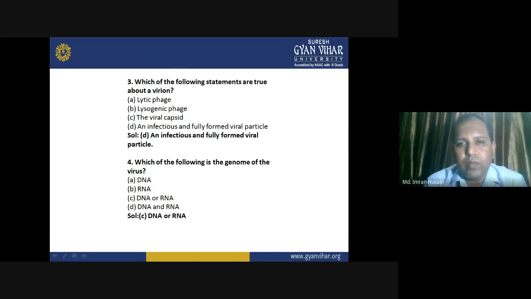Which of the following statements is true about a virion? A, lytic phage; B, lysogenic phage; C, the viral capsid; or D, an infectious or fully formed viral particle. The solution is D, an infectious and fully formed viral particle. Fourth, which of the following is the genome of a virus? A, DNA; B, RNA; C, DNA or RNA; and D, DNA and RNA. The correct answer is C, DNA or RNA.